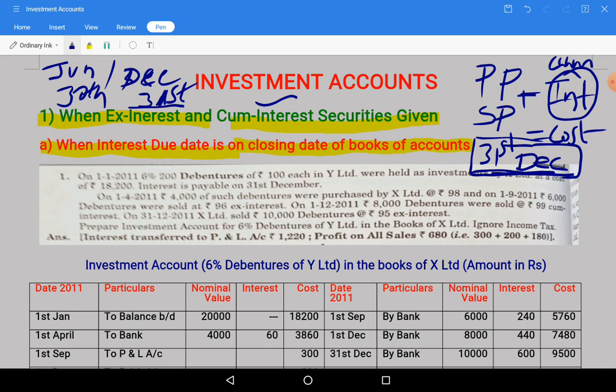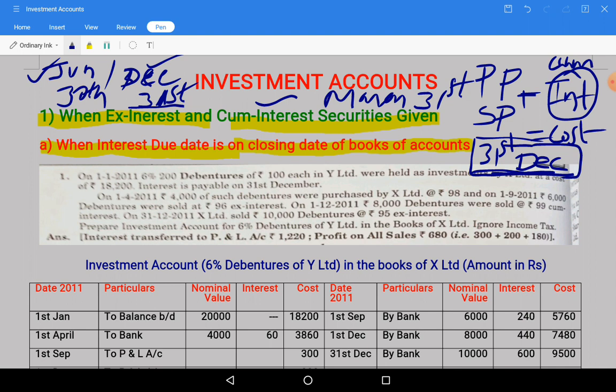So for the opening value, if we are taking the investment value, on that we will not take any accrued or due interest portion. Whereas if the interest date is some other and books of accounts are closed on some other date, suppose interest dates are the same, June 30 and 31st December, but books of accounts are closing on March 31st, then they are not matching.